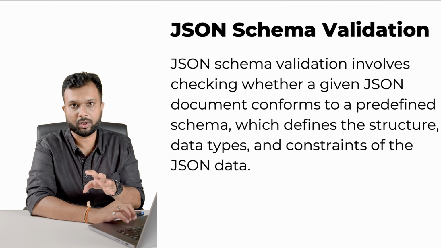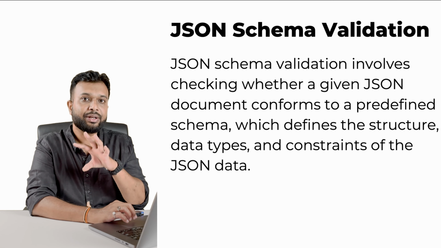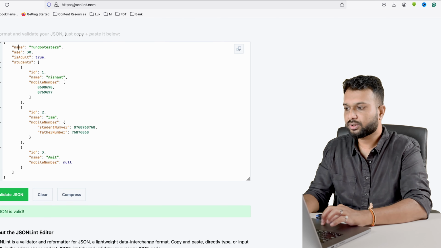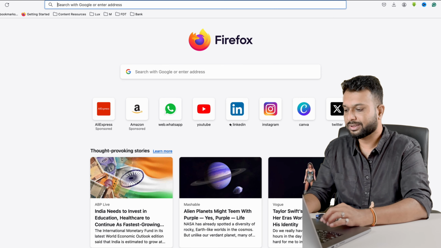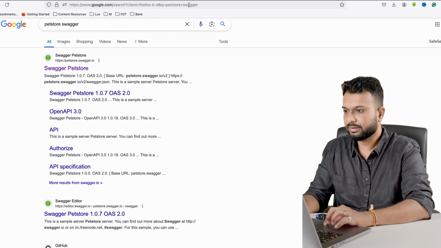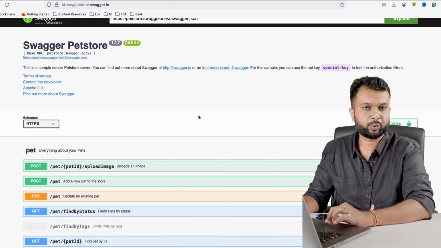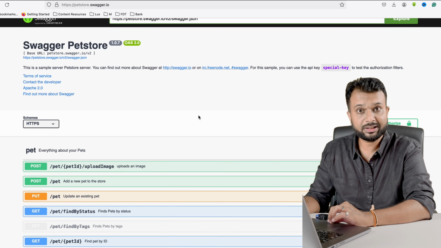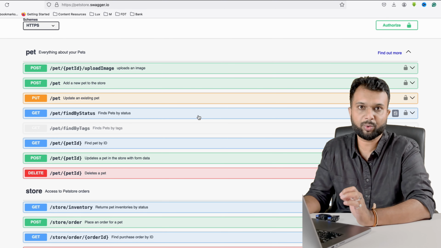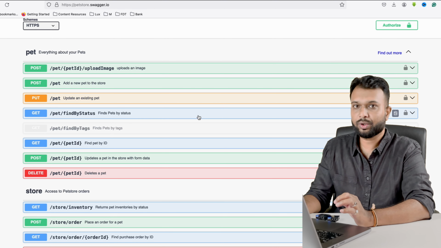How will you get to know that information? For example, you are working on API testing and you want to do schema validation. For that, as a demonstration, I am going to Swagger. You need to look up Swagger Petstore, Google it, and open the first link, and this is how a Swagger document will look. We will discuss later what Swagger is and how to use it, but I am going to demonstrate a JSON schema.